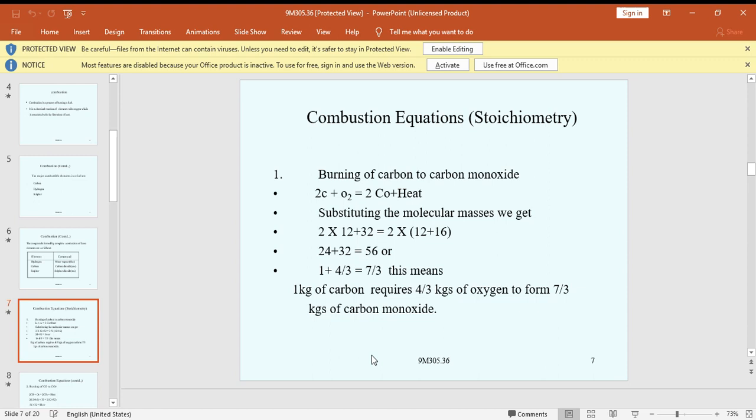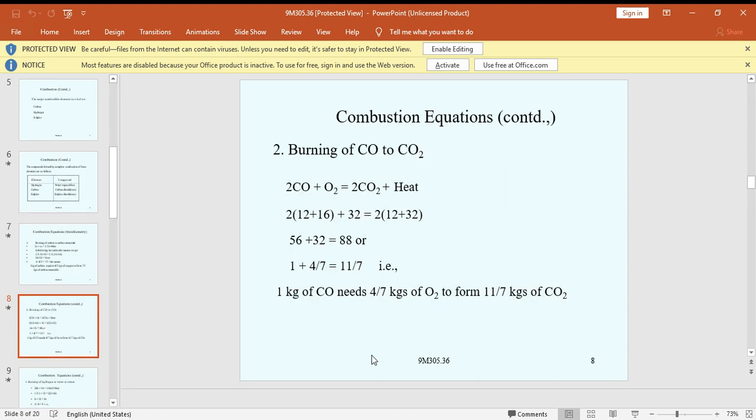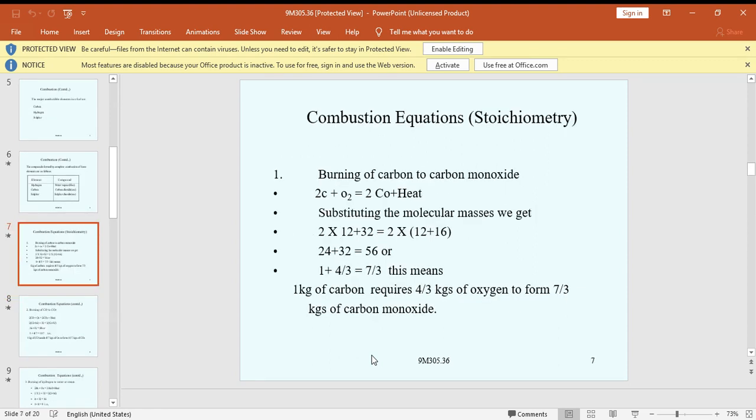Then there are the combustion equations, which follow two rules. First, the total number of atoms of each kind is the same before and after the reaction. For example, 2H2 plus O2: hydrogen is 4 and oxygen is 2.